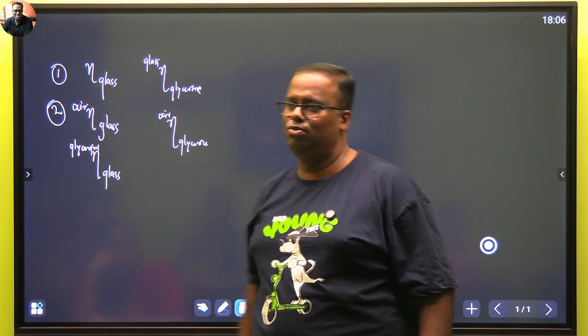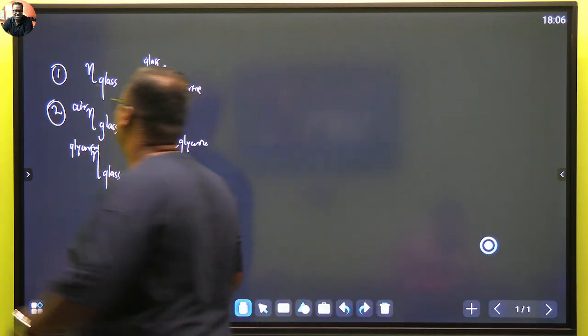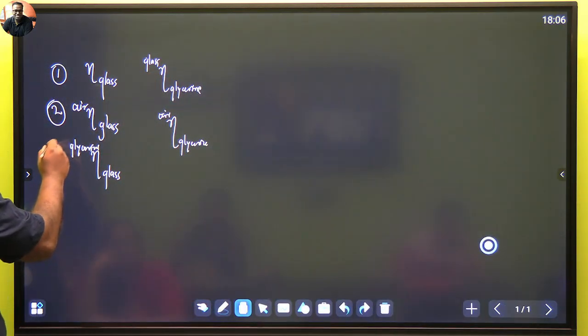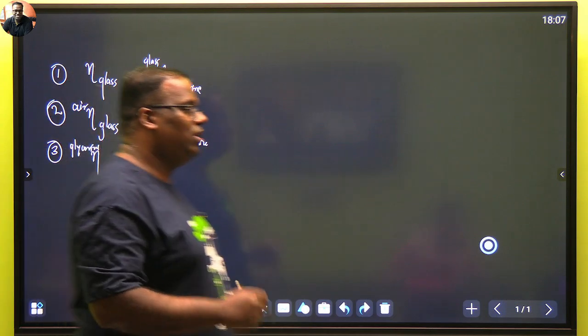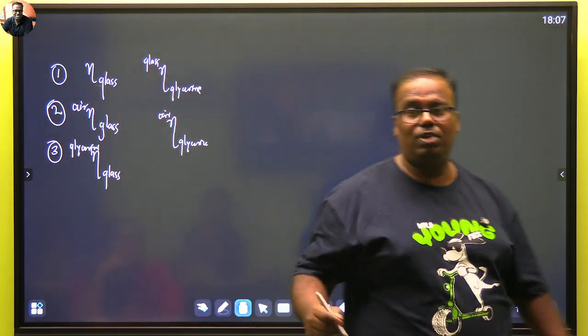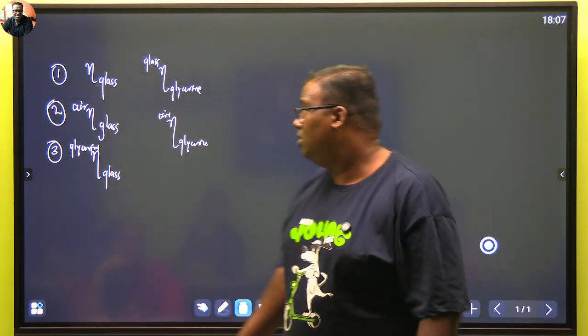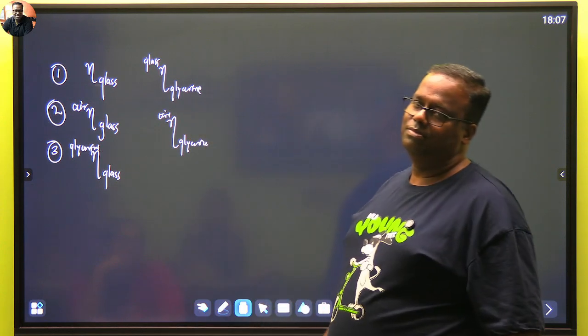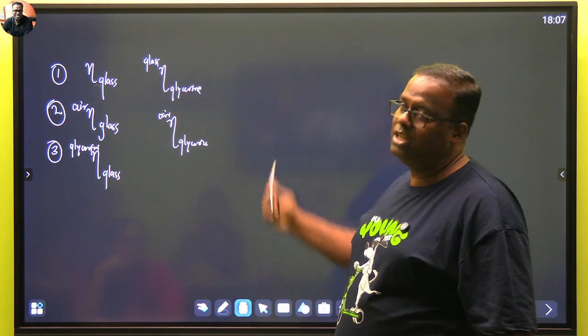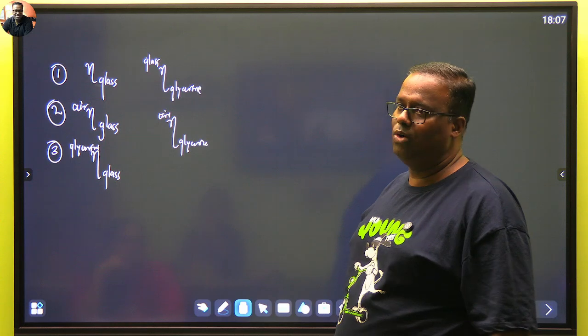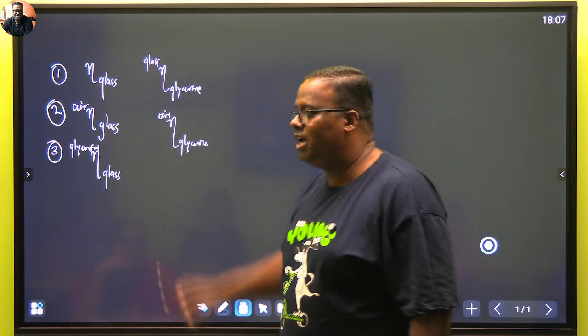Yes, correct. Full marks. What about this? Glycerin to glass. So it is the relative refractive index of glass with respect to glycerin. What is this? Glycerin with respect to glass. Okay, everything is reversed. What is this?